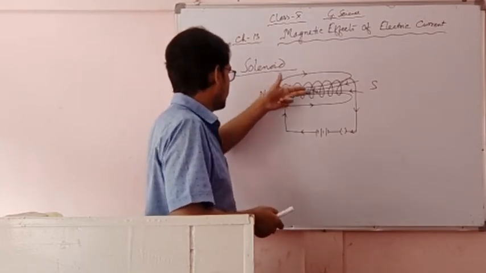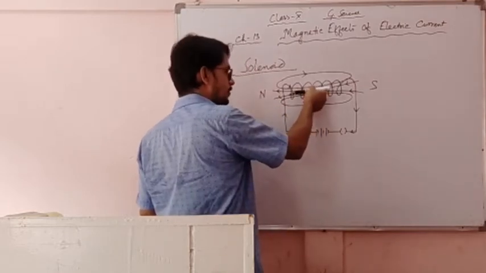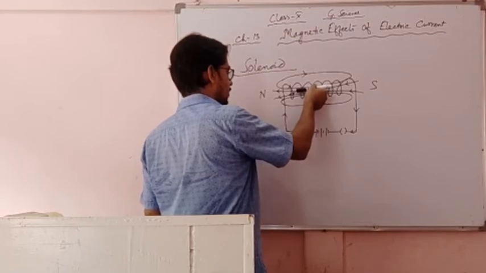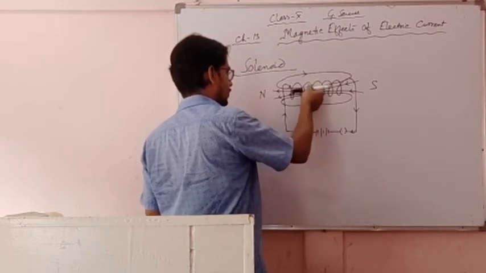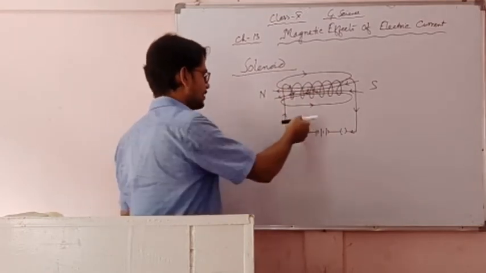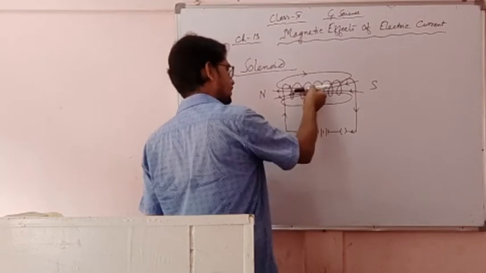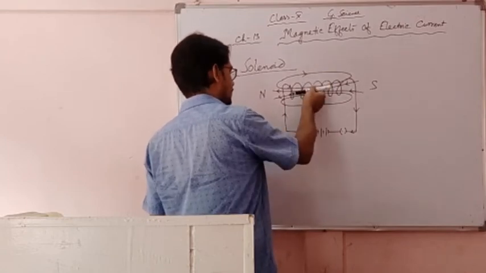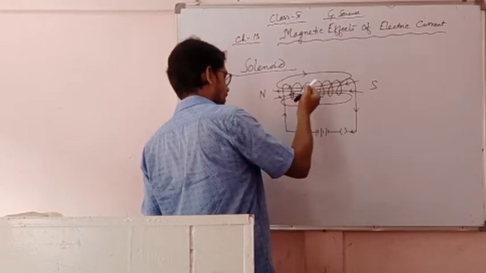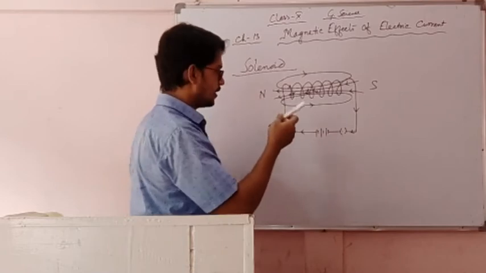Now, inside the solenoid, if we place soft iron and pass current for a long time, then this soft iron will become a temporary magnet. When current is passing through it, it becomes a magnet. When current is off, then it is again soft iron. So this is a temporary magnet. So to make a temporary magnet, soft iron is used.